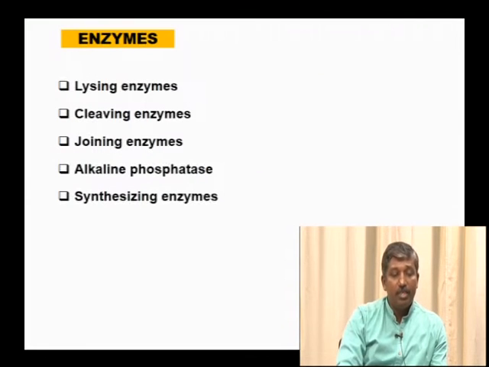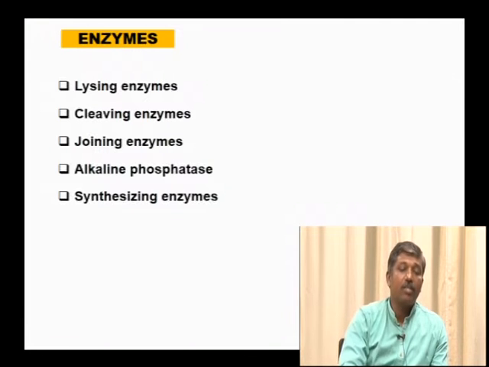The common enzymes that we use in genetic engineering include lysing enzymes, cleaving enzymes, joining enzymes, alkaline phosphatases, and synthesizing enzymes. Lysing enzymes generally remove the cell envelope, cleaving enzymes cut the DNA, and joining enzymes join the cut fragments of the DNA. Alkaline phosphatases are used in preventing recircularization of the plasmid or circular DNA. Synthesizing enzymes include DNA polymerases, Taq polymerases, etc.